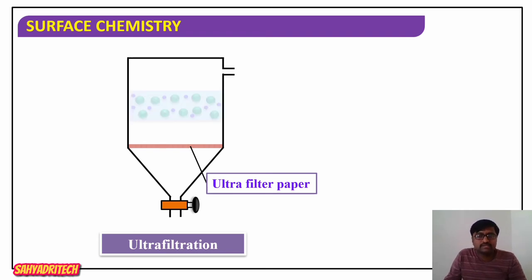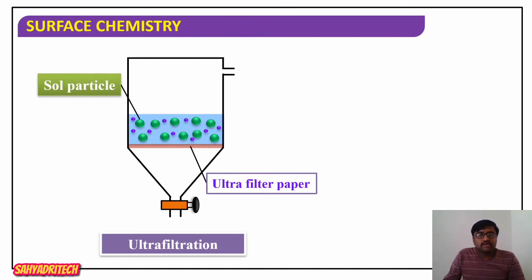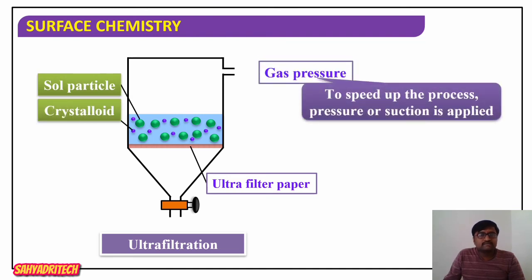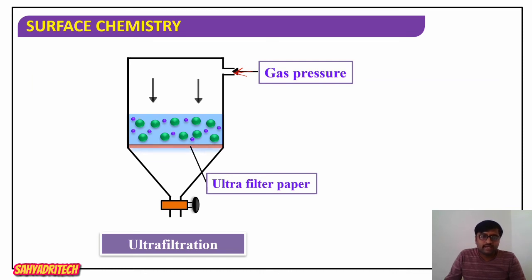When that impure colloidal sol, containing sol particles and crystalloids, is poured, a suction or gas pressure is applied to enhance the filterability. To speed up the process, pressure or suction is applied on the surface of the liquid.